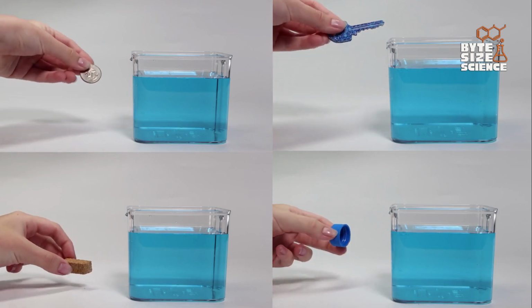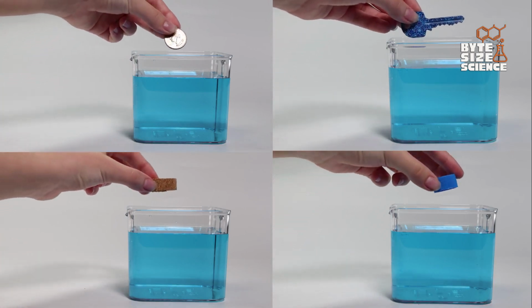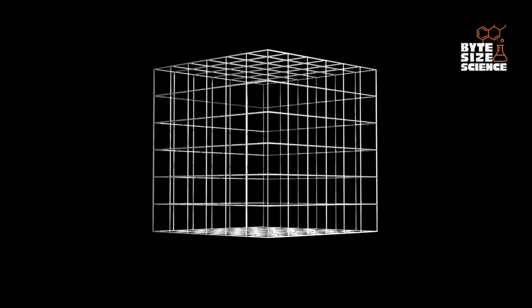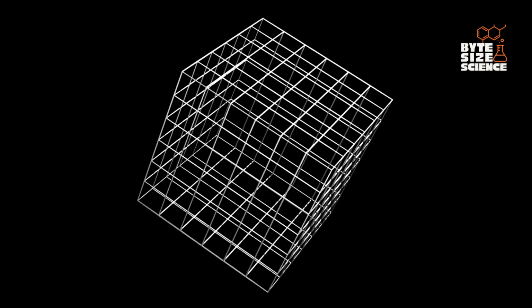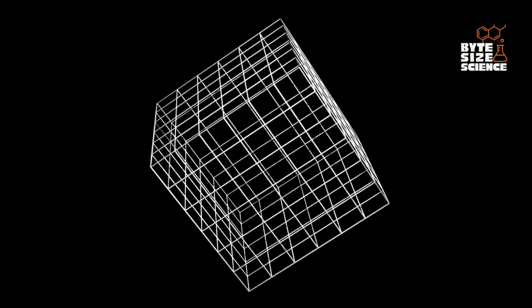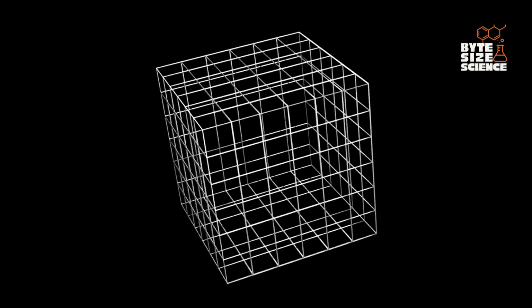Objects float when the weight of the water they displace equals their own weight. Buoyancy explains why some things stay afloat. Now, what determines if something floats or sinks? Its density. Density is the mass of an object divided by its volume.